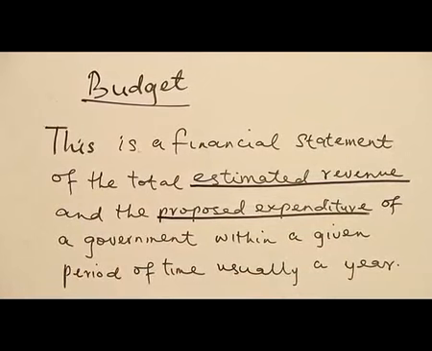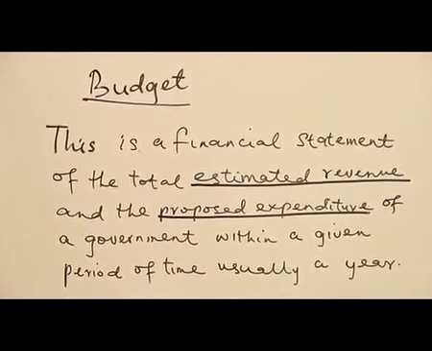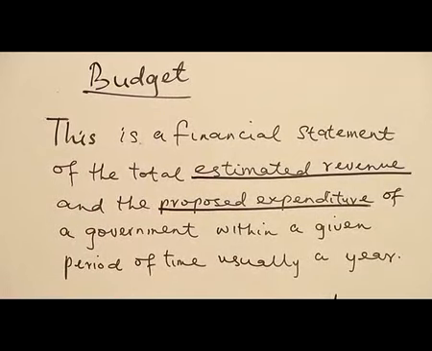So every year, government of the country tries to understand its budget. And when we're talking about budget, we have two kinds of accounts in it: estimated revenue account and proposed expenditure account. And when we're talking about estimated revenue, we're talking about income accrued to government. That is, the various sources of income that government understand in getting income, so that the government can carry out its proposed expenditure. So we have analyzed it under public finance about two or 3 days ago when we started with the public finance. So in budget, we are talking about estimated revenue and proposed expenditure.